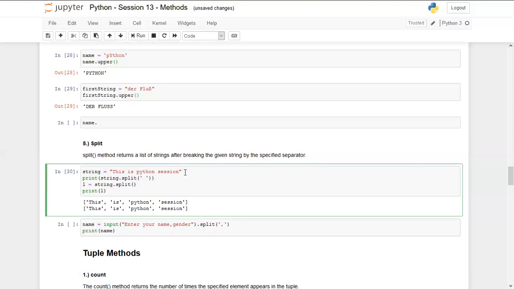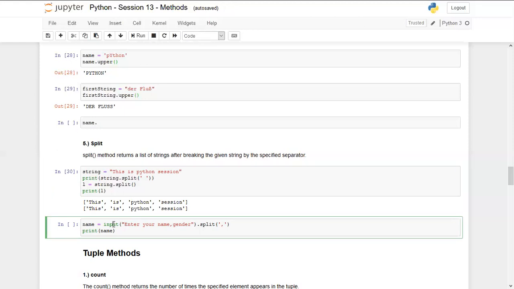This is very useful if you start working on programs in Python, because personally I use the split method very much to convert a string into a list. Similarly, if I use the input function, input, enter your name, comma, gender, we are asking the user to input their name and gender. I know that the input function returns a string, so I am using dot split and I want to separate it by comma.